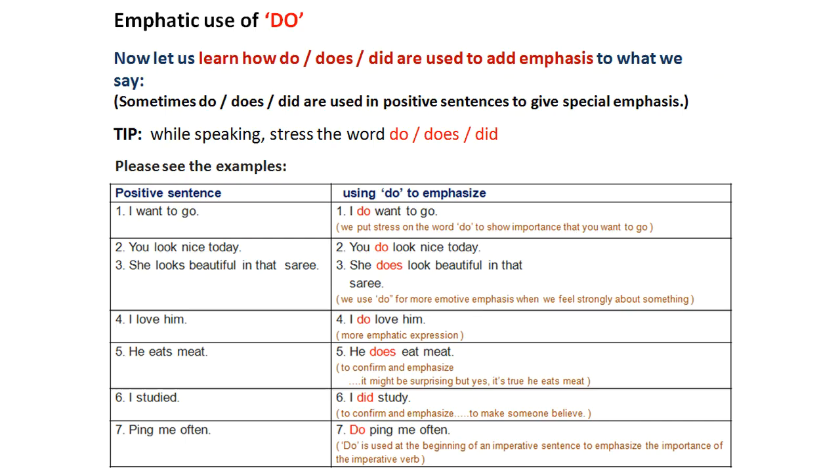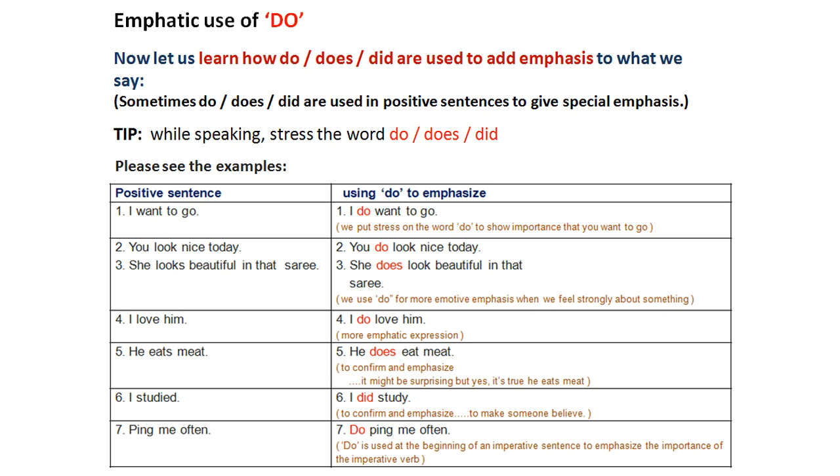Okay, now let us see how do, does, did are used to add emphasis to what we say. Sometimes do, does, did are used in positive sentences to give special emphasis. Friends, please remember while speaking, we stress the word do or does or did. Please look at these examples. I do want to go. We put stress on the word do to show importance that you want to go. You do look nice today. She does look beautiful in that saree.